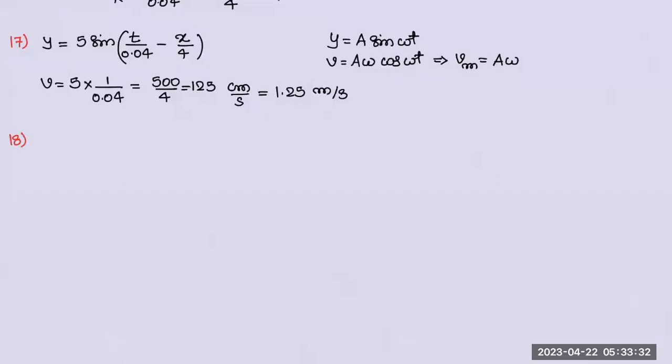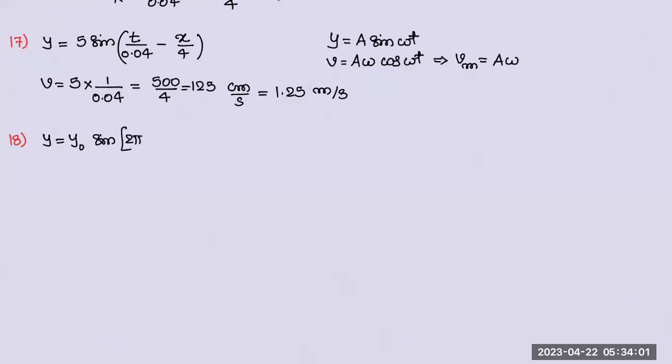18. A transverse wave described by equation y is equal to y naught into sine.